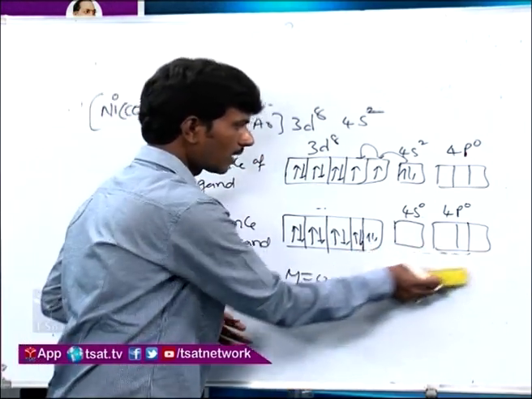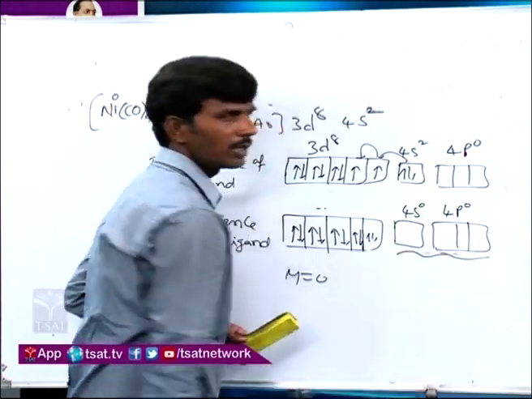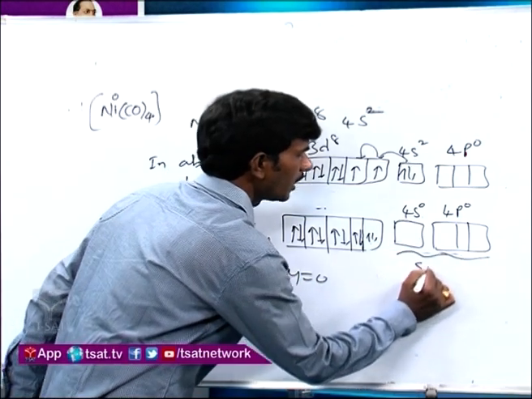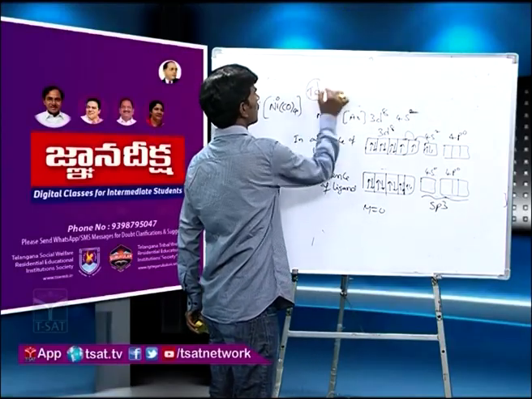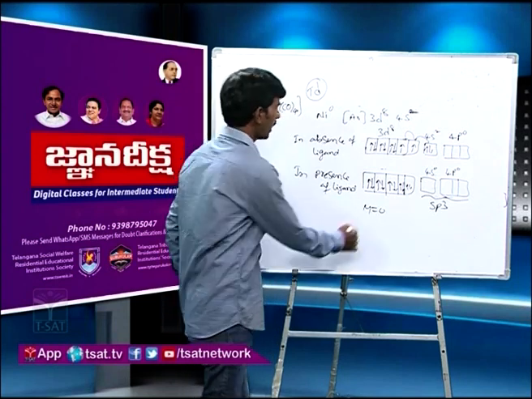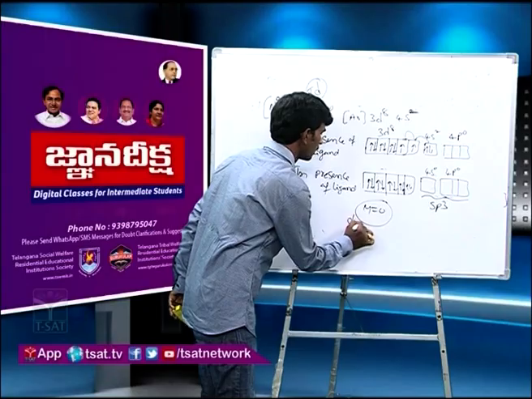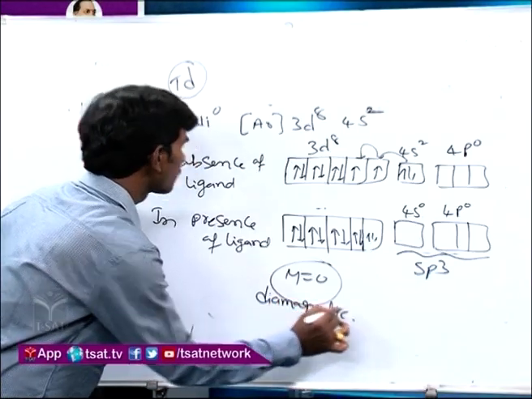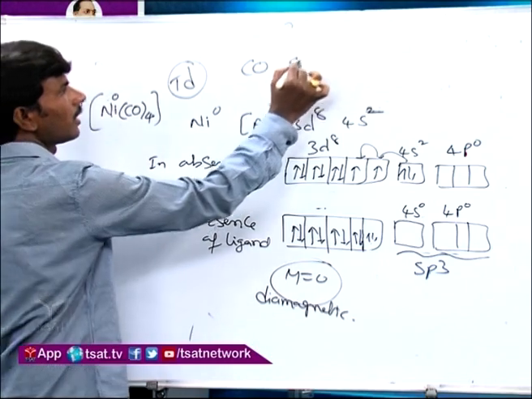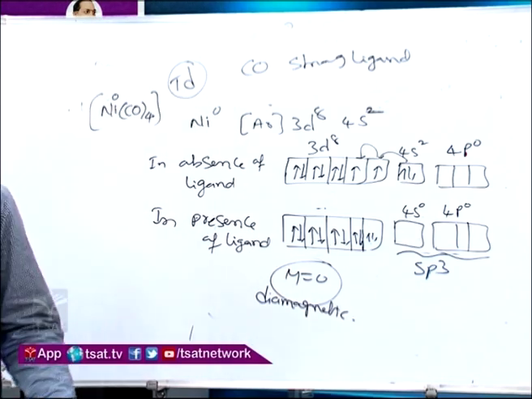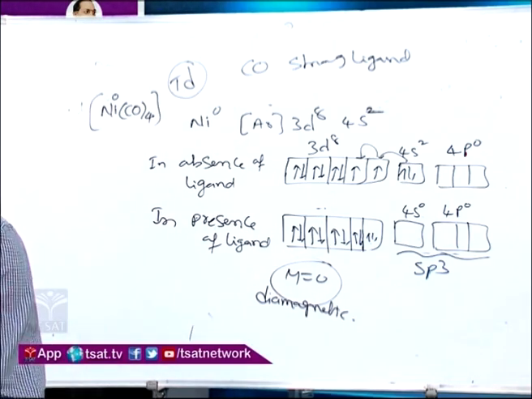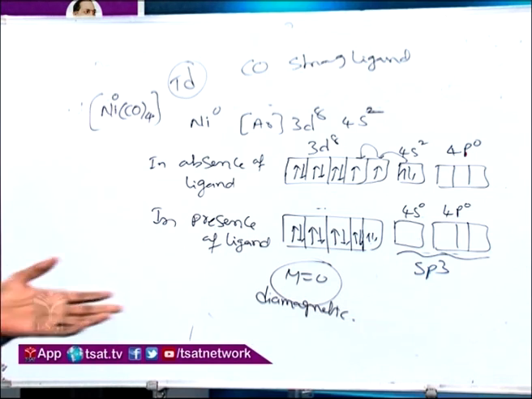In this particular case, one 4s orbital and 3 4p orbitals will overlap with each other and form sp3 hybridized orbitals. The shape of this complex is tetrahedral, and the magnetic moment is 0. It is diamagnetic in nature. Why does pairing take place? Because the CO carbonyl ligand is a strong ligand. That's why pairing takes place. Now you can ask: Pauling has explained all these hybridized orbitals based only on the magnetic data. For this complex he got the magnetic data 0, so he explained it like this.